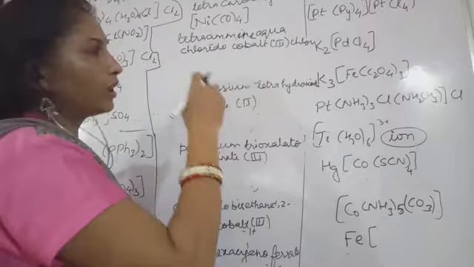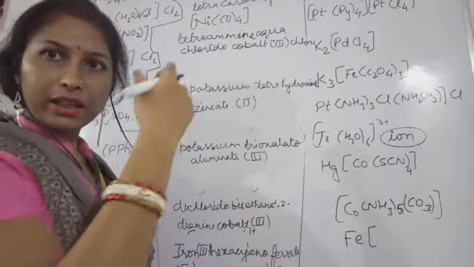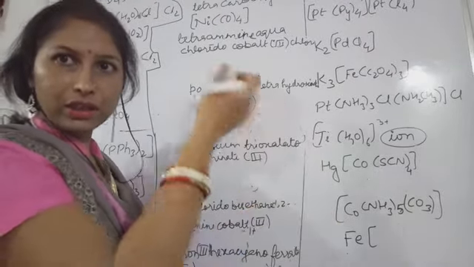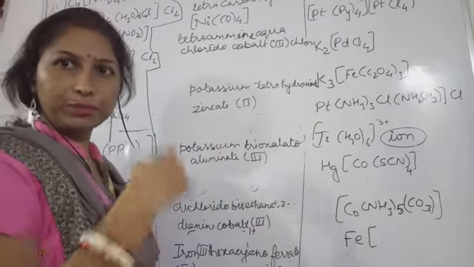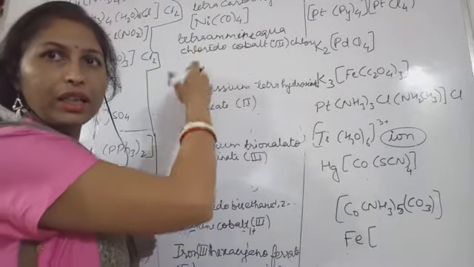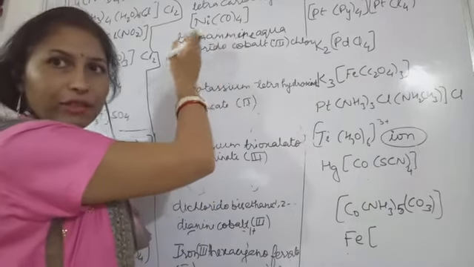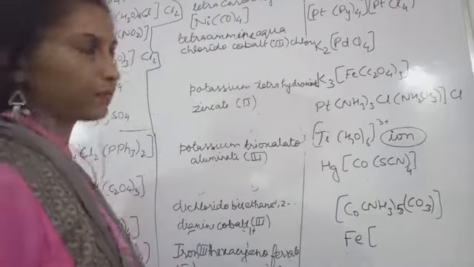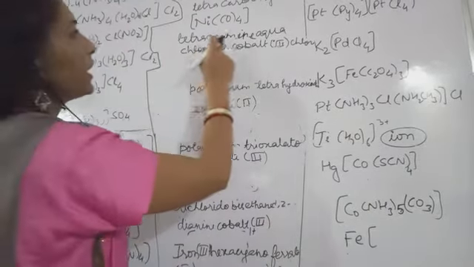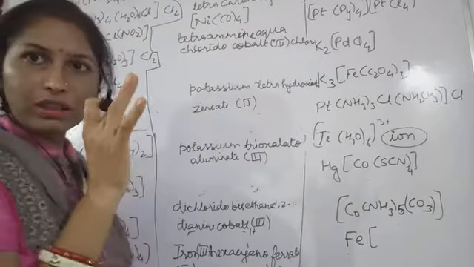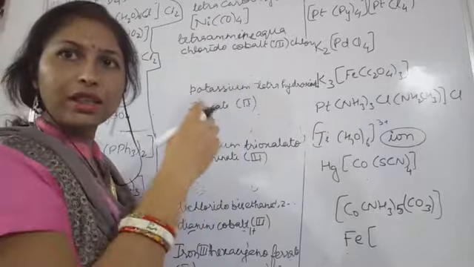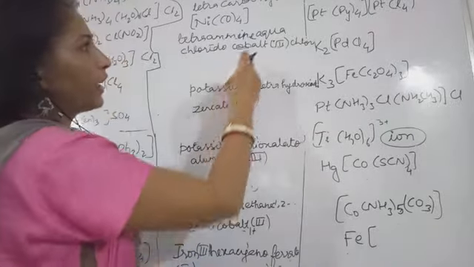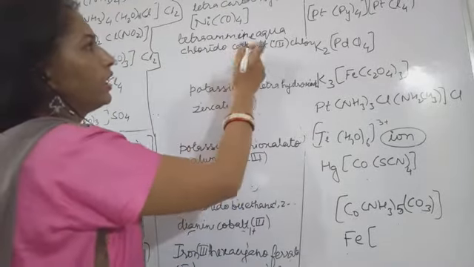The counter ion will be written on the right hand side of the square bracket if it is anionic, and if the counter ion is cationic, then it will be written in the beginning, on the left hand side of the coordination sphere. That's it. See here, this is tetraammine. So first of all, the first step is you will have to find out which is the central metal atom. Okay, so find it out and then you will write here. This is what?